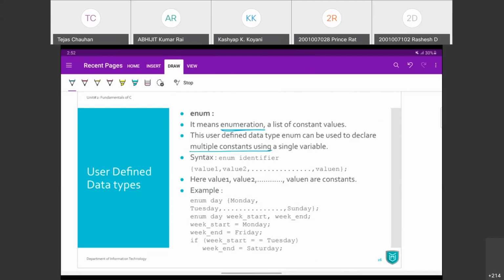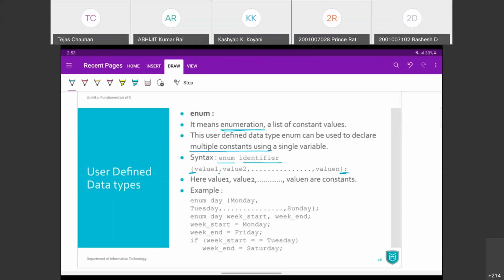The syntax is enum, then your identifier, आप जो कोई भी नाम देना चाहते हो, and then after, in a curly bracket, you define all your options using comma separator. Value 1, comma value 2, comma value 3, comma value 4, and so on.